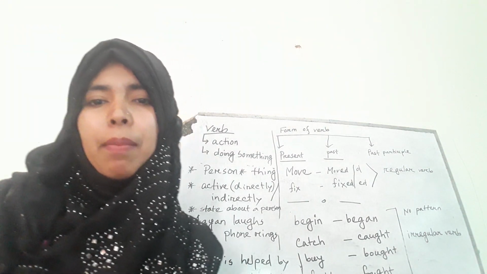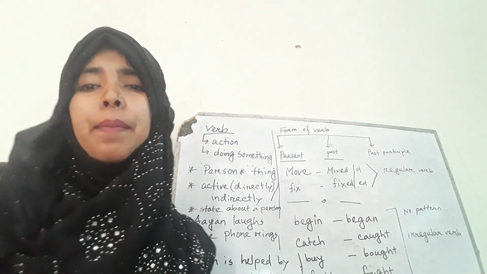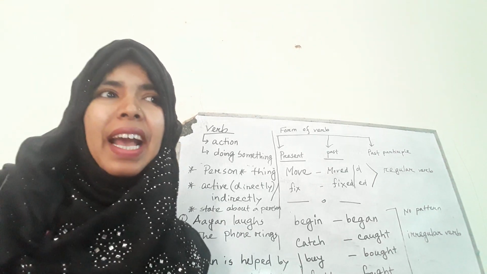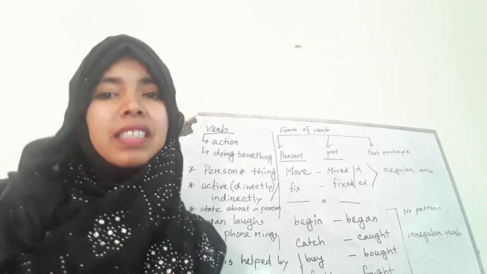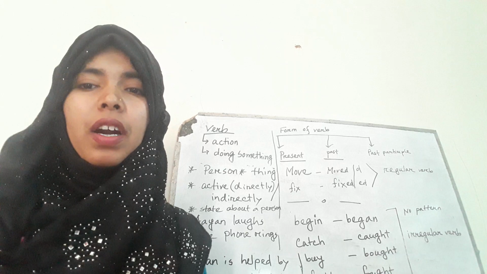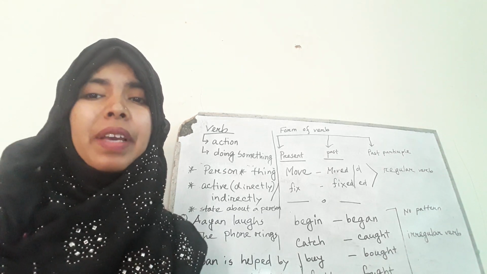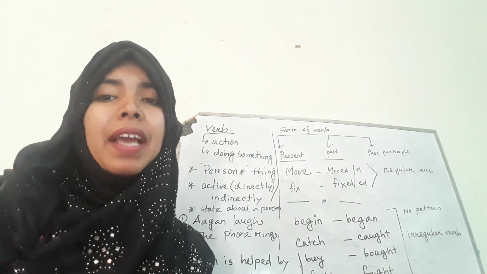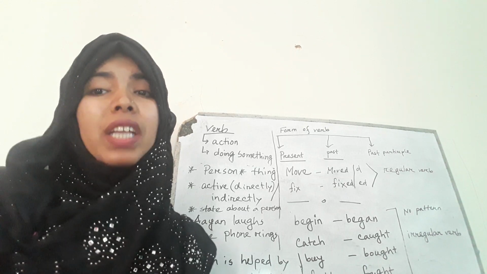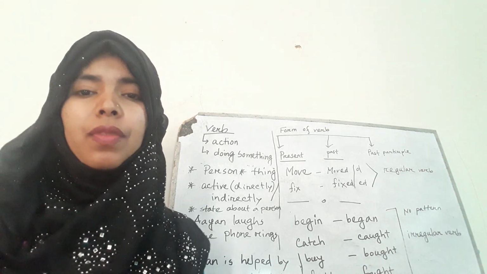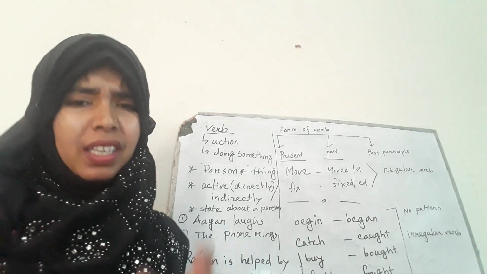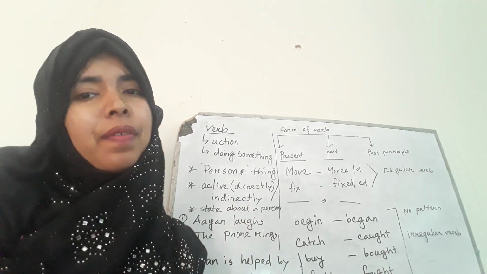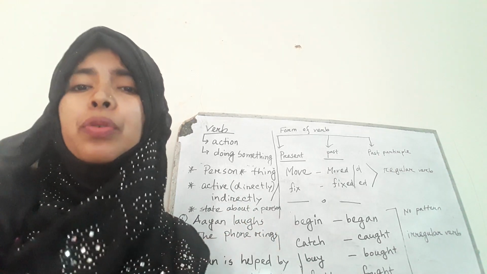Fine. Even we can use verb to state something about a person. Like I'm a teacher. So I is a pronoun. Teacher is a noun. So am is a verb, because am is saying about my position or what I am. Fine. This is all about verb and I think we will do it later.